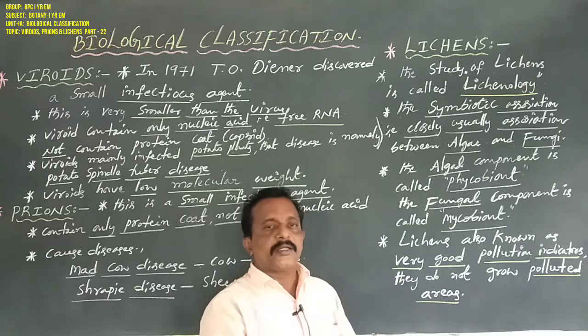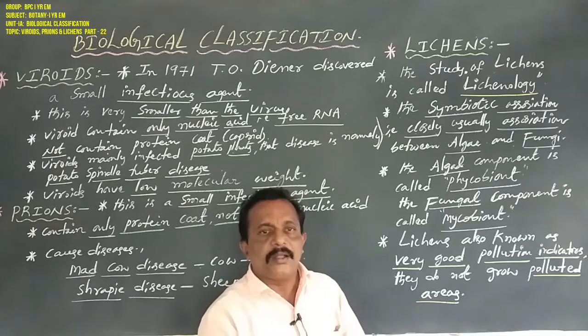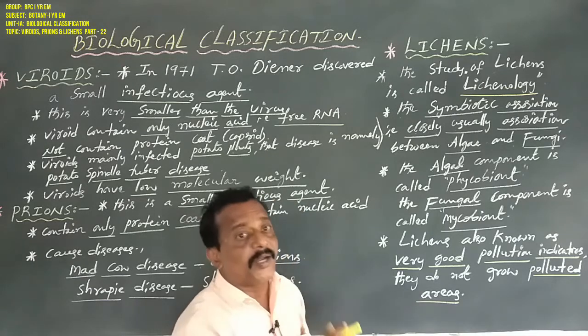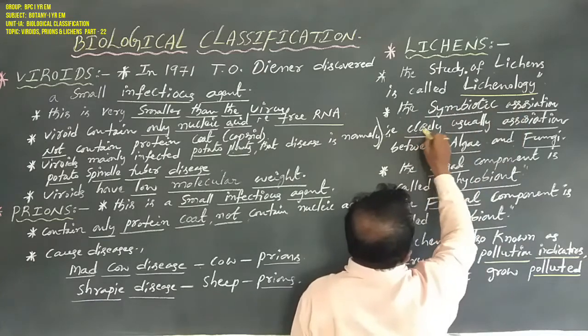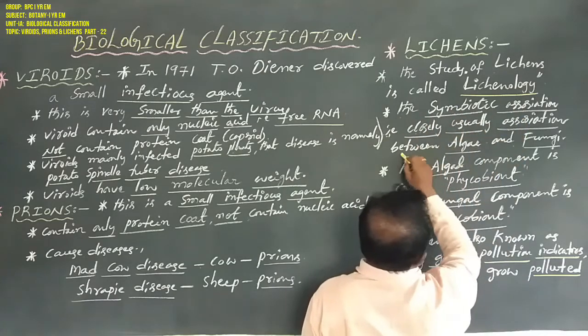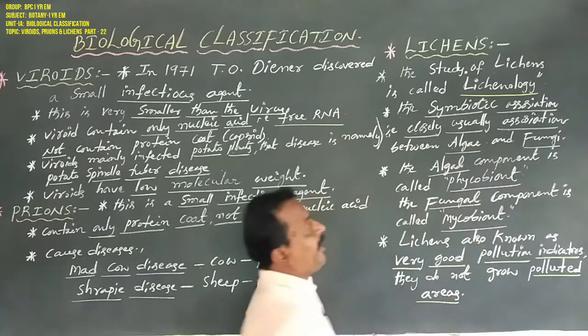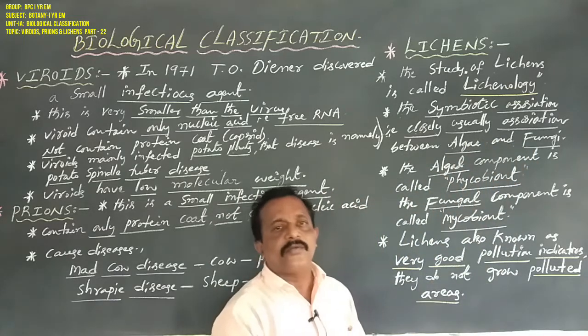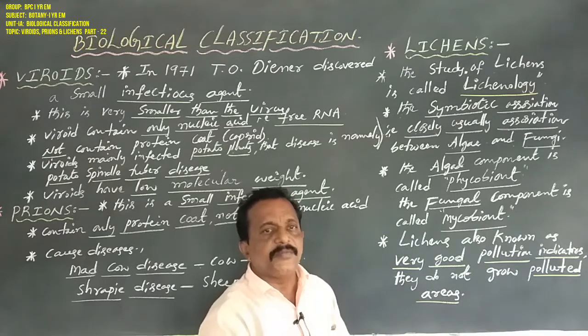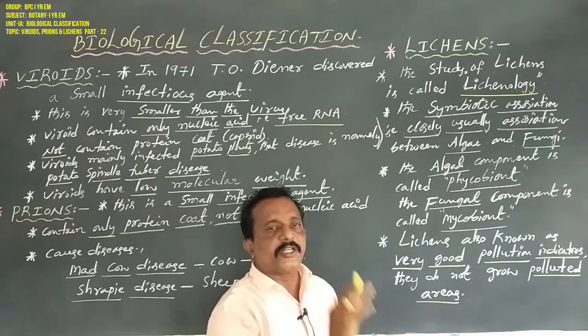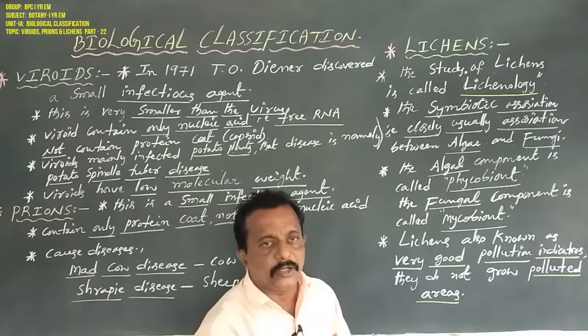One is an algal organism and the other is a fungal organism. So the symbiotic association is a close association between algae and fungi. One algal organism and one fungal organism make one new organism, that is lichen. The study of lichen is called lichenology.